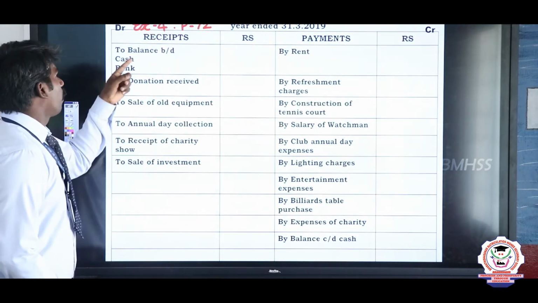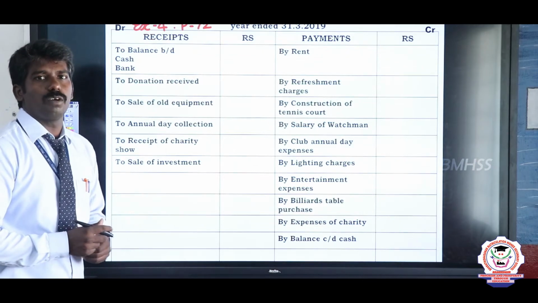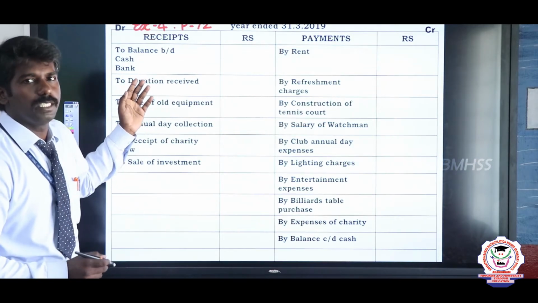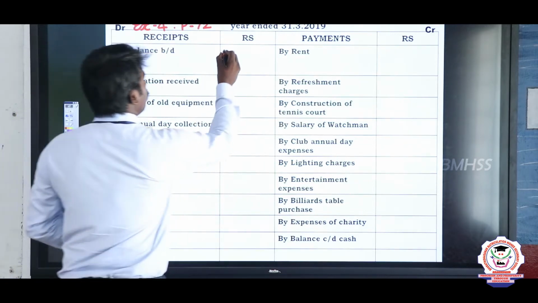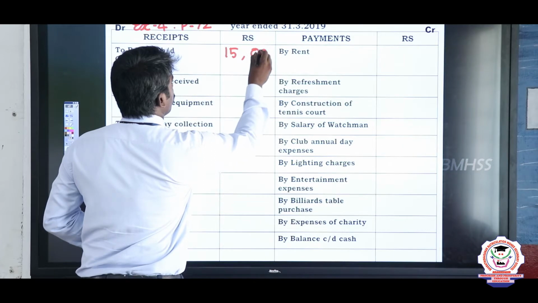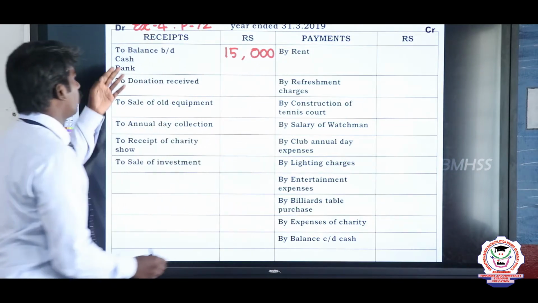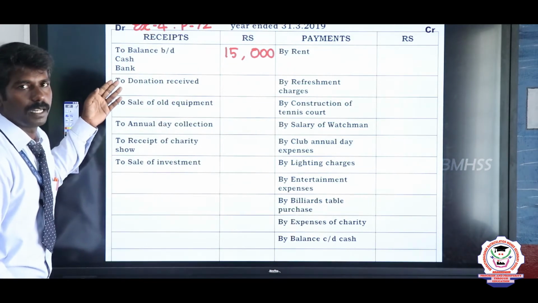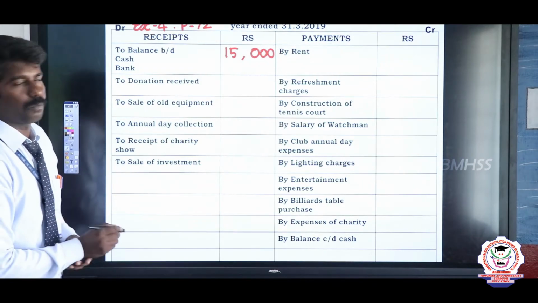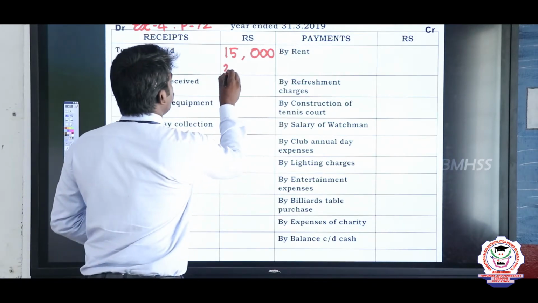See the opening balance of cash. What is the value of the opening cash balance? The value is 15,000 rupees. So write 15,000. See the next one, the opening balance of bank. What is the value? The value is 25,000 rupees. So write 25,000.